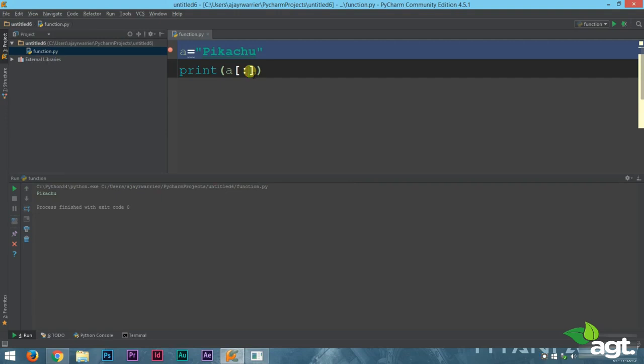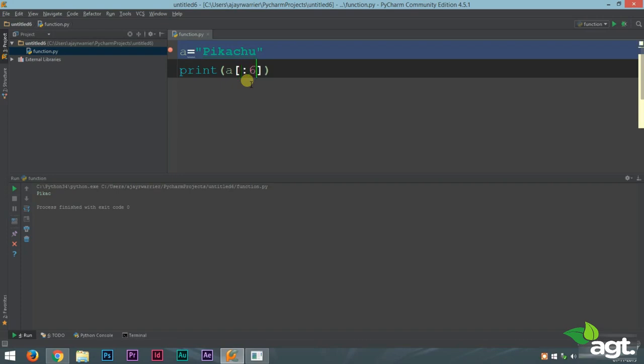Nothing will happen. Now, if you print without providing any lower limit, just the upper limit 5, we'll see what happens. It will print the first 5 letters. The first 5, starting from 0, that is the 0th letter, first letter, second letter, third letter, and fourth letter. That is upper limit minus 1. Up to upper limit minus 1, all the letters will be printed. That means the first 5 letters. Our counting starts from 0.